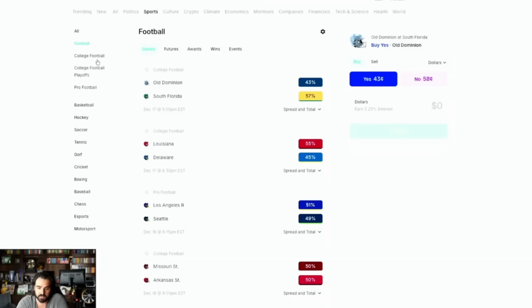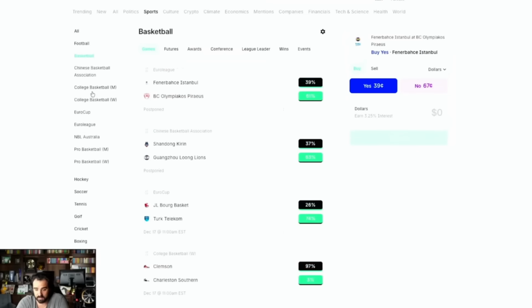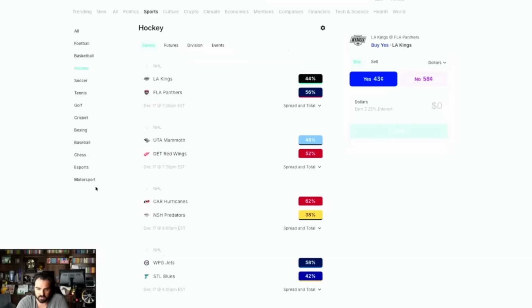Okay, football, they got college football, the NFL, basketball, they got NBA, college basketball. I mean, all this other stuff nobody's probably really going to get into. Not Australian basketball, Chinese league basketball. Hockey, they got all your stuff for hockey. They even got tennis, golf, boxing, all that stuff.